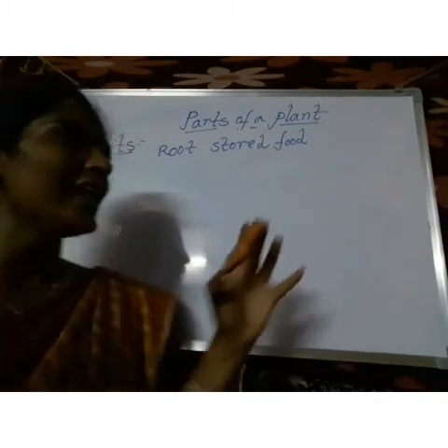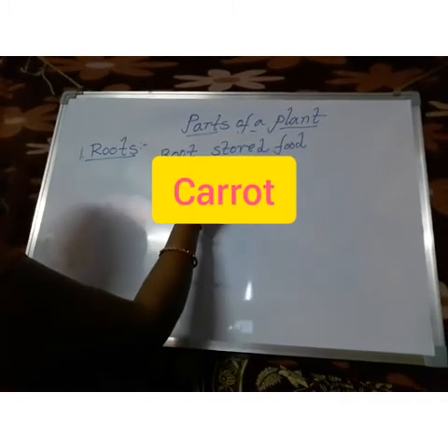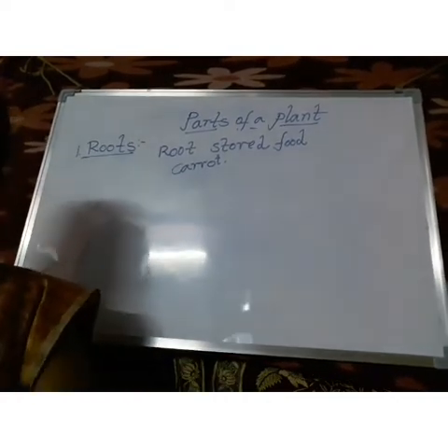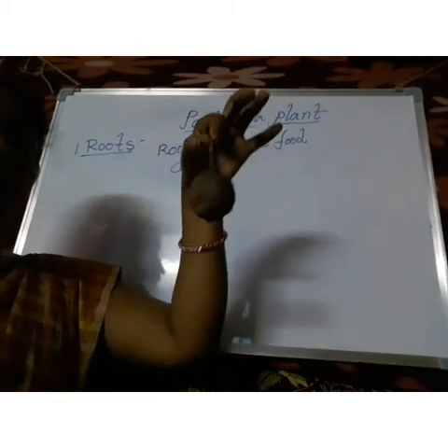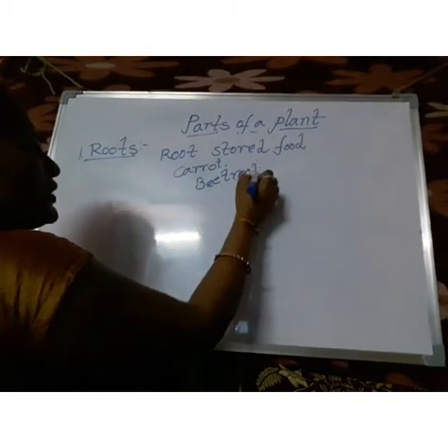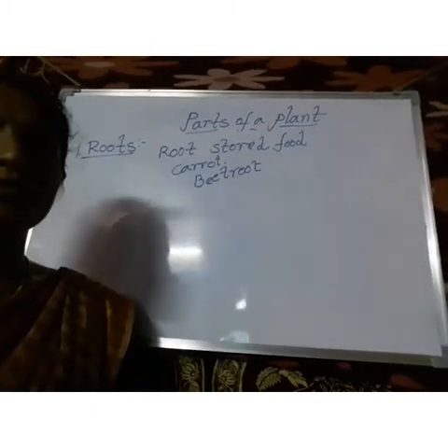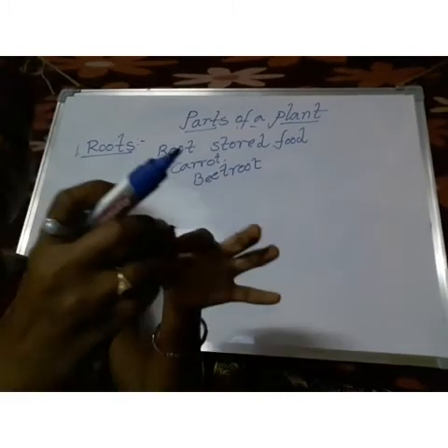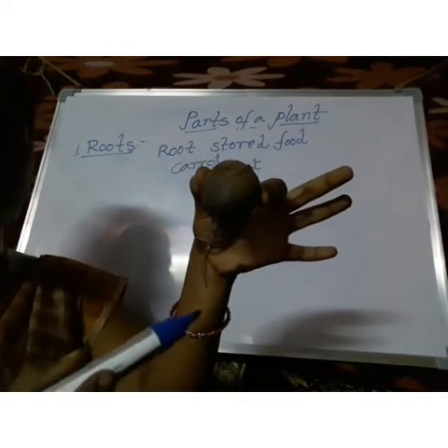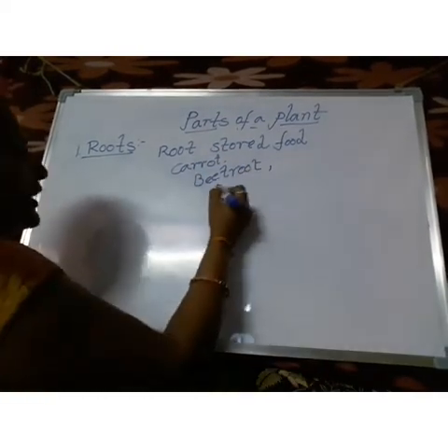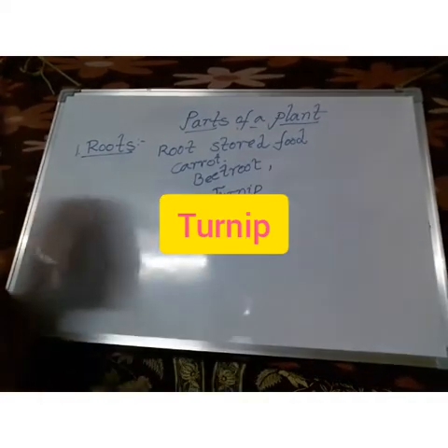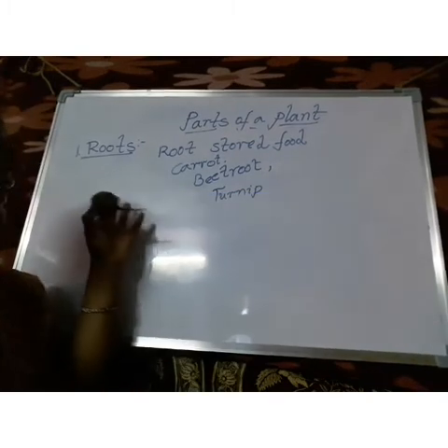Carrot stores its food in its roots. And this one we call beetroot. Beetroot also stores its food in its roots only. Take a close look at this. This is beetroot and this is its root. And like the turnip and radish, these plants also store their food in their roots.